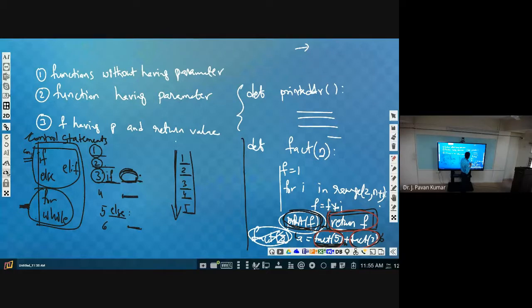Like this, the third category is function having parameter and return value. Yes, this is the third category, function having parameter and return value. Any doubts so far?